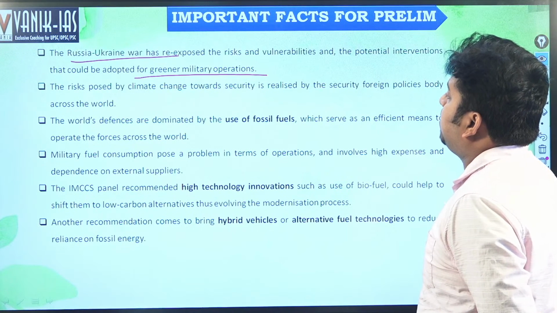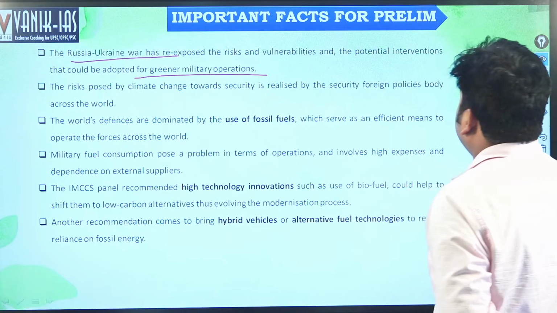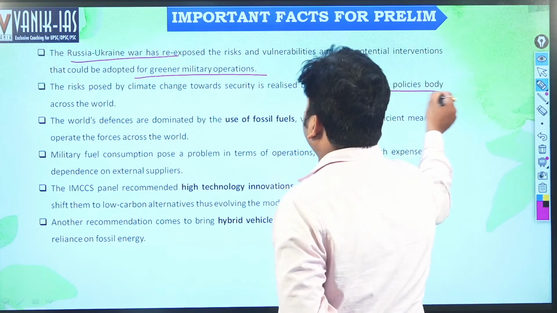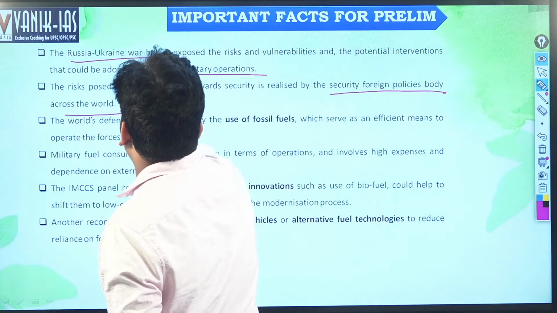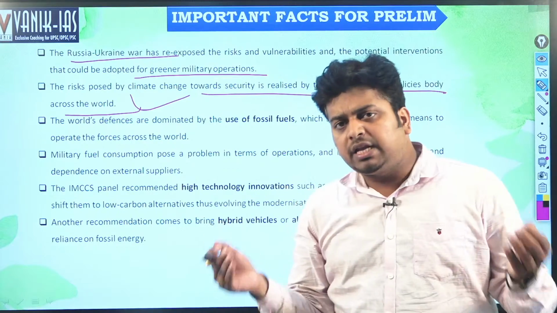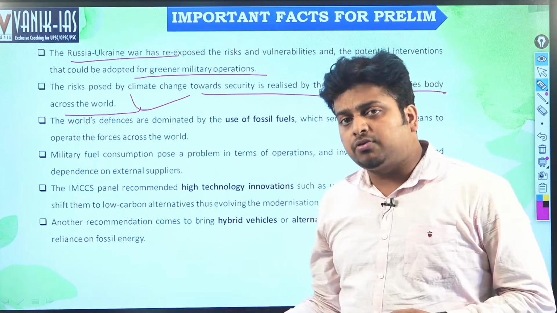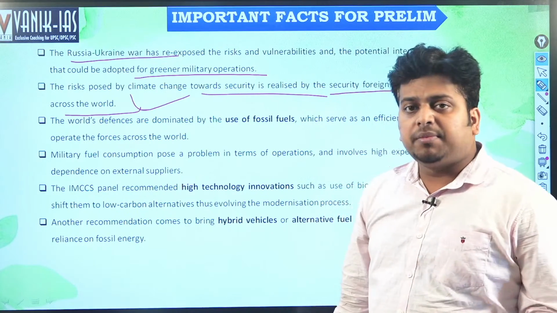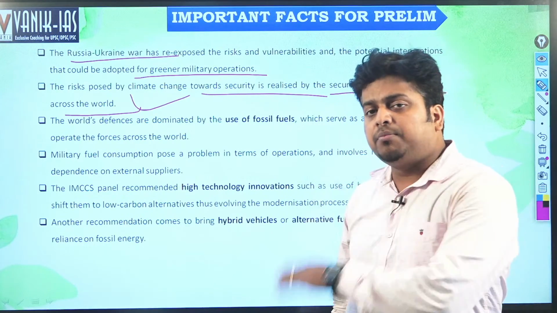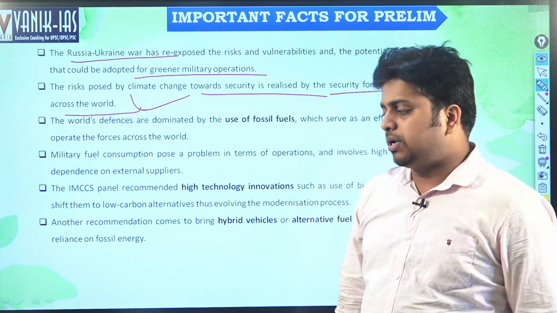The risk posed by climate change towards security is realized by the security and foreign policy bodies across the world. There is no security, there is no global governance, right? Anytime, any institution, a big industry or a developed country may come out. The USA may at any time come out of any particular agency, or they will not fund the particular agency.